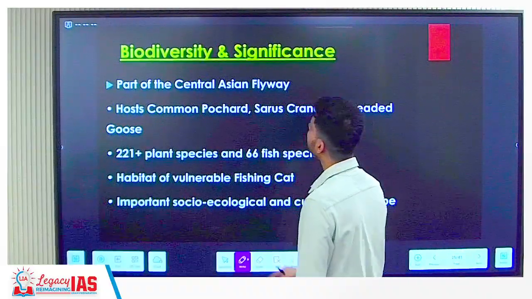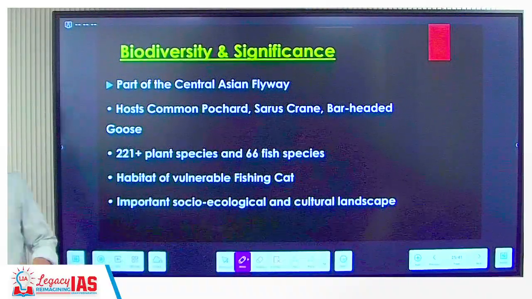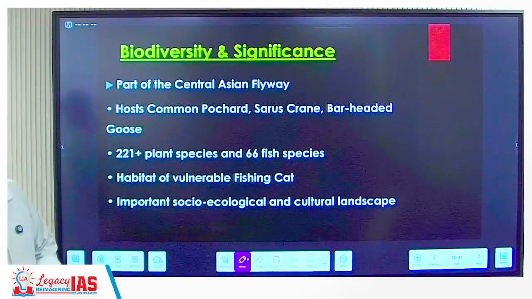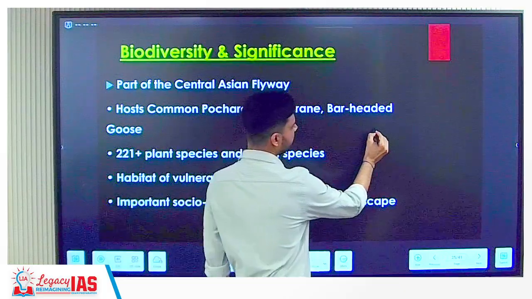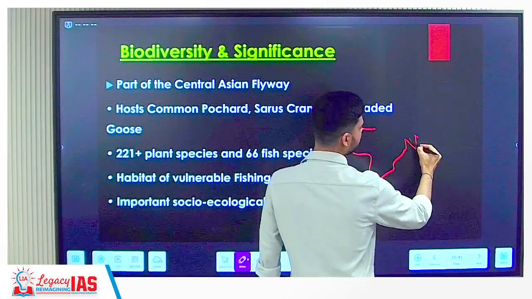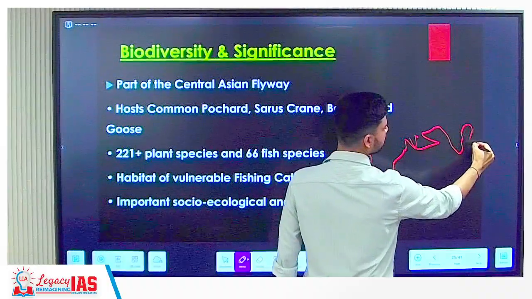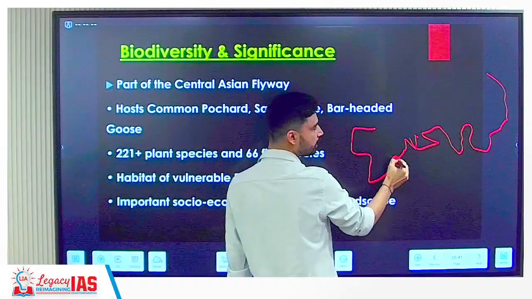Next, it is also significant from a biodiversity perspective, right? Why? Because it is part of the Central Asian flyway. Central Asian flyway means here you have Africa, then you have Arabia, then you have India, and then like this. So many times birds start their journey from where?